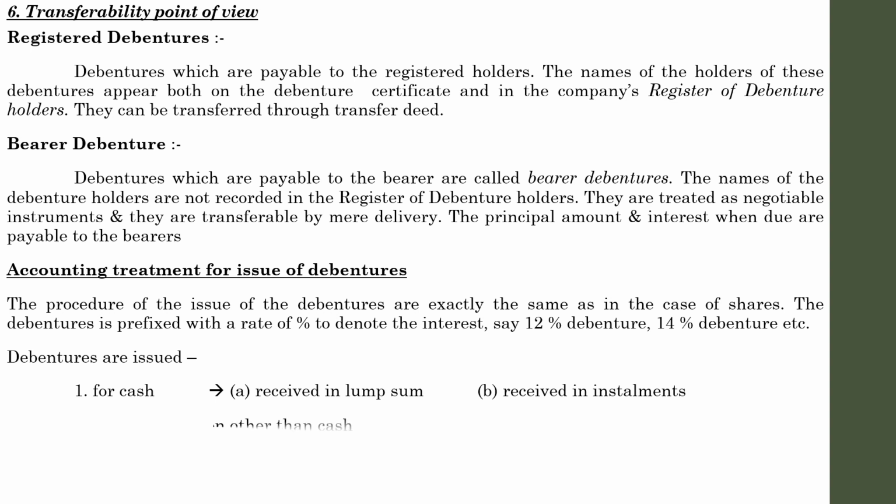Another way is that the company may issue debentures for consideration other than cash. Just like the consideration other than cash we have learned in the case of shares, sometimes a company issues debentures for the purchase of fixed assets. And finally, it is treated as a collateral security. If anyone wants financial assistance and holds a debenture certificate, he can lend it to someone else, or use it as a security with financial institutions to acquire loans. So that is another form of use. These are the main uses of debentures, or why a company issues debentures, to fulfil these three purposes.